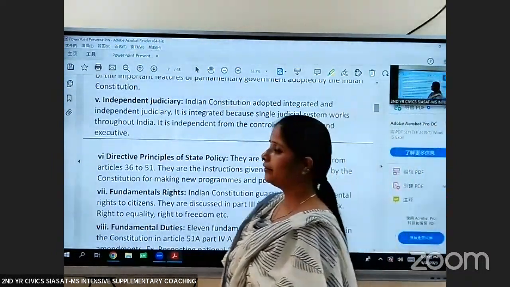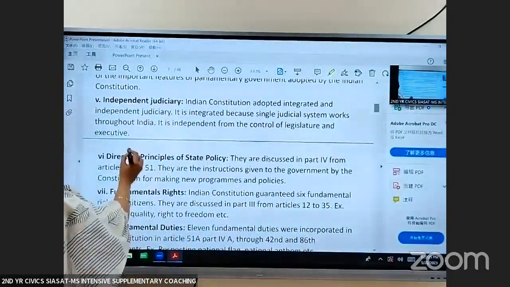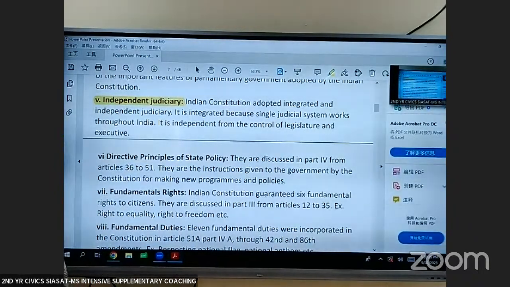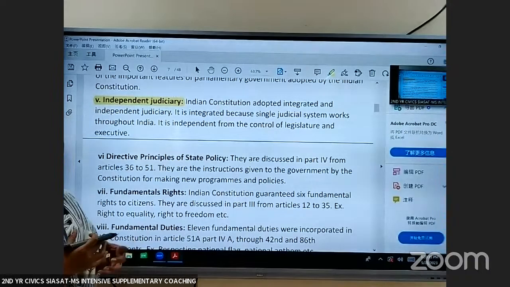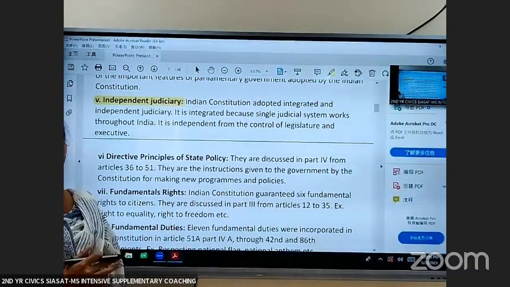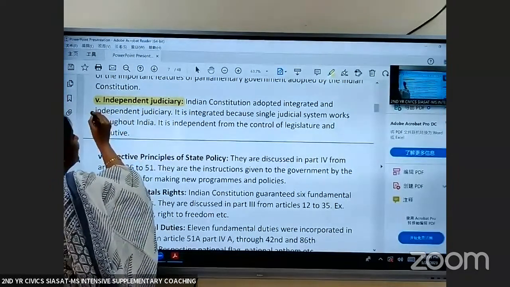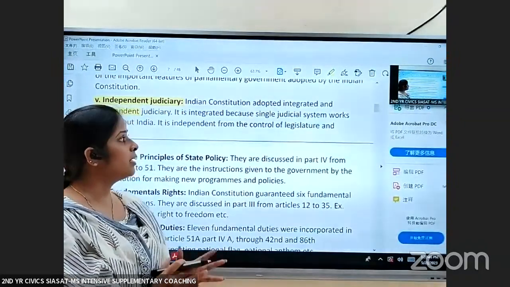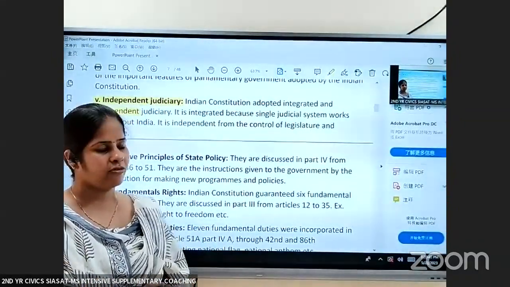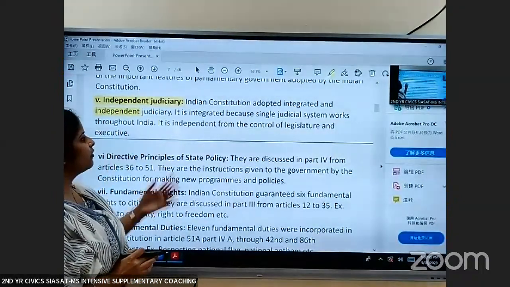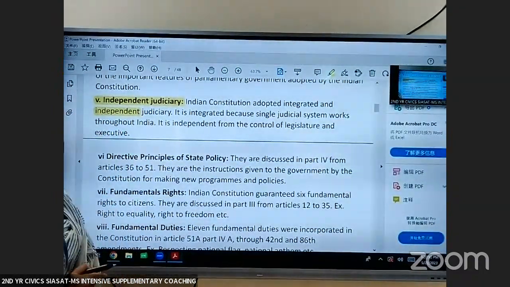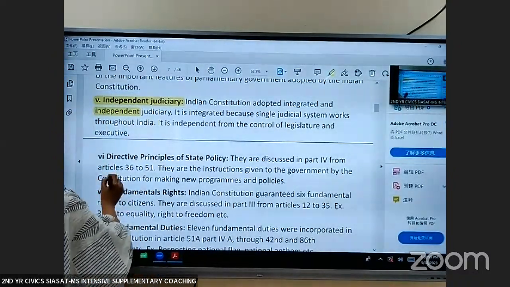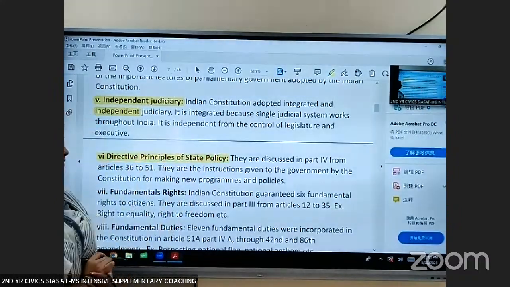Let us now discuss another feature, that is independent judiciary. The Indian Constitution has adapted integrated judiciary. Integrated means we have one judicial system throughout the country, and it is independent from the control of the legislature and the executive. Then another important feature is directive principles of state policy.